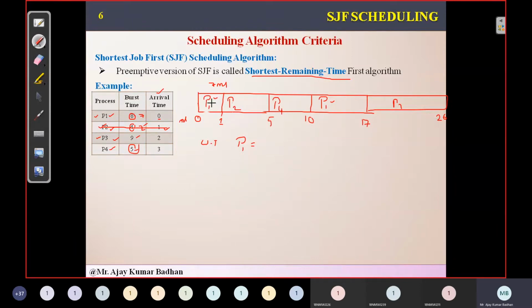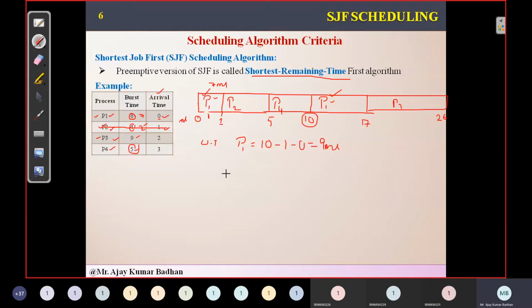For example, if you see here, P1 has come up 2 times. Which is the latest? This one is the latest. For that, what is the waiting time we have here? This one. So we are going to write: this is the total waiting time of the process P1 minus how much it has executed previously. How much time has this particular process executed previously? It has executed only 1 millisecond. So 10 minus 1 minus arrival time, when this particular process came. P1 came at arrival time 0. So minus 0. That is equal to 9 milliseconds.